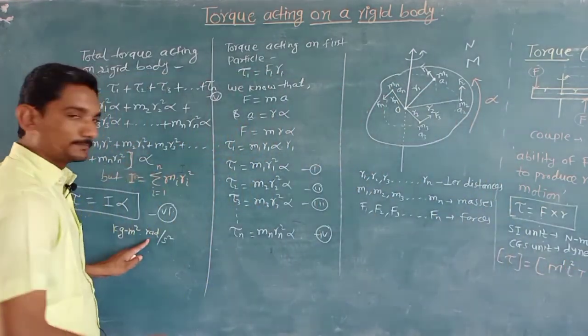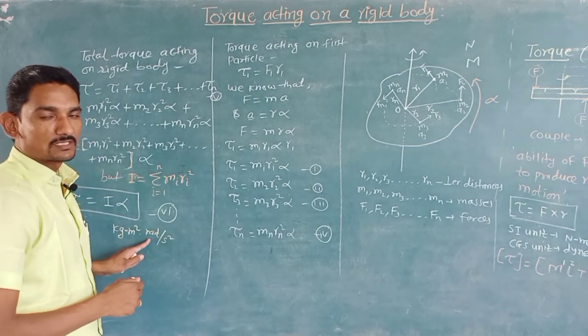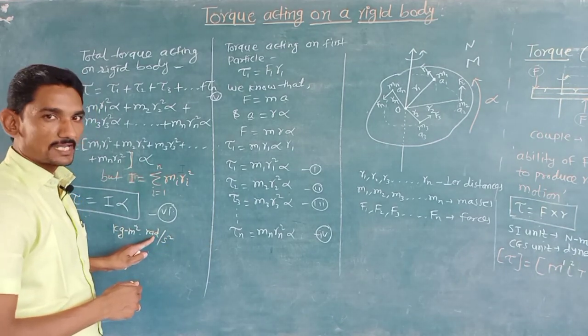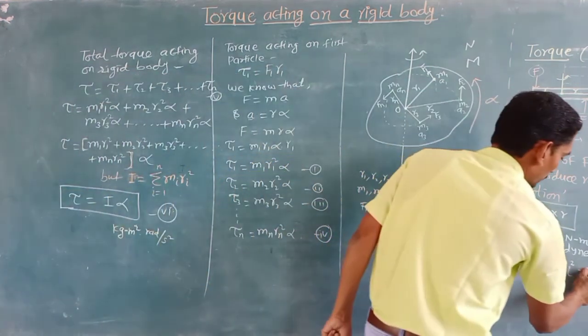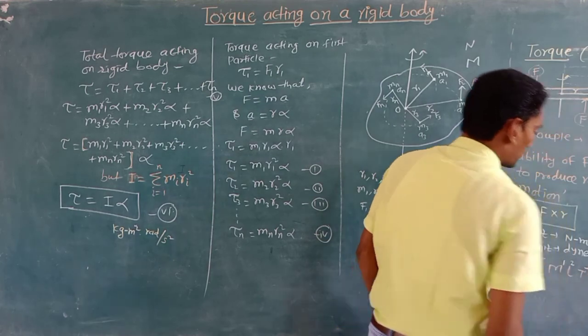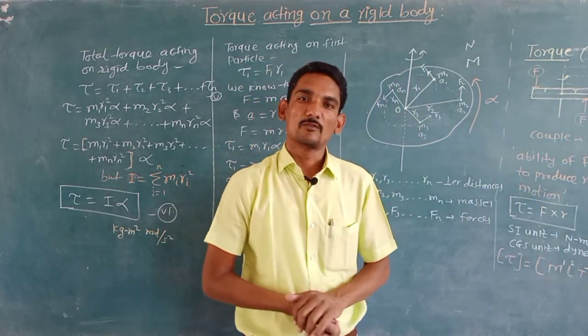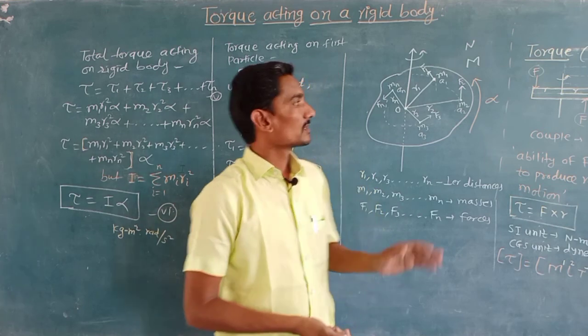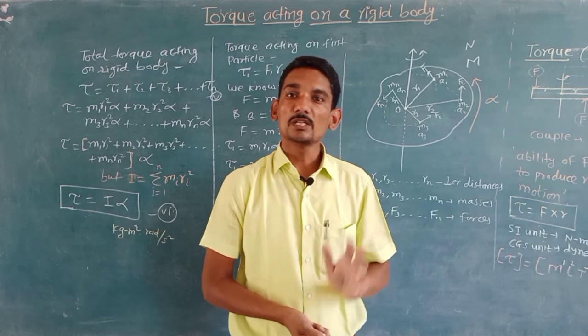Radian is a unitless, dimensionless quantity. And second square means minus 2 in time. So M1 L2 T minus 2 are the dimensions for torque. So it is all about the torque acting on the rigid body.